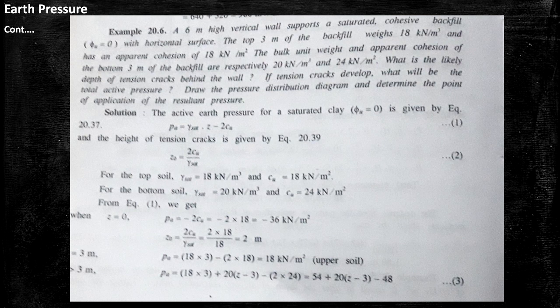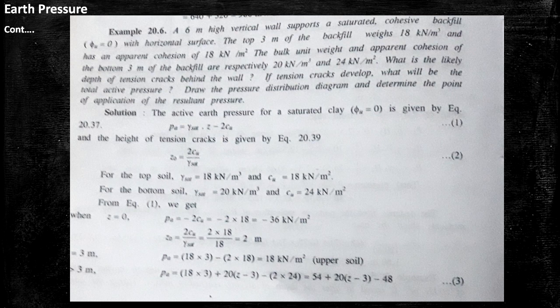First of all, we calculate the active earth pressure for a saturated clay, that is phi u equal to 0, as given in the question. So Pa equal to gamma sat into Z minus 2 Cu, and the height of tension crack is Z0 equal to 2 Cu by gamma sat.